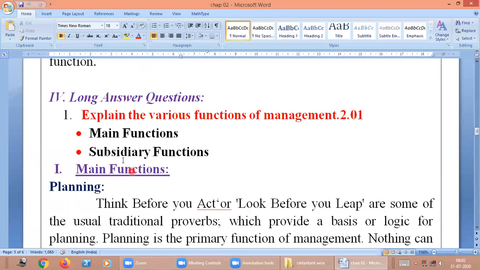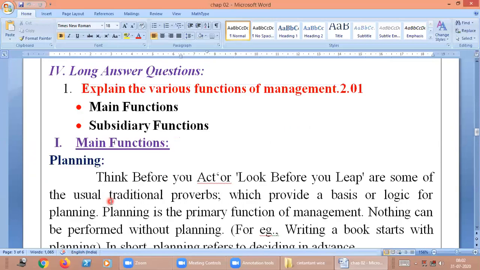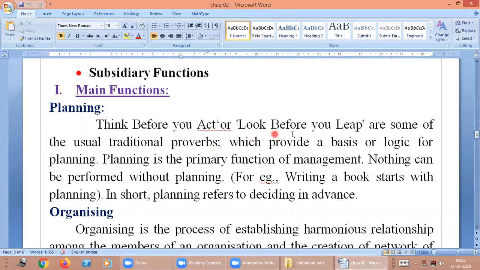Okay, first of all, we have to know what these chapters are. Long answer question: explain the various functions of management. The functions of management are classified into 2 categories: main functions and subordinate functions. Main function is classified into planning. What is meant by planning? Planning is look before you leap, a traditional proverb. Planning is the primary function of management. Nothing can be performed without planning. Planning is the most important function. Without planning, we cannot do any work. With planning, we can complete the work smartly.